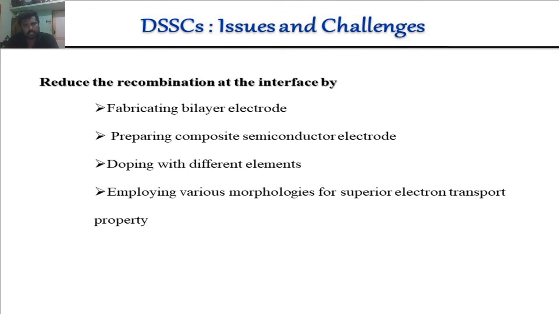The issues and challenges of the dye-sensitized solar cell. Reduce the recombination at the interface by fabricating a bilayer electrode, preparing a composite semiconductor electrode, and doping with different elements. Employing various morphologies gives superior electron transport properties. These are all very interesting factors to reduce the recombination rate in the DSSC. If you reduce the recombination in DSSC, the efficiency is improved.